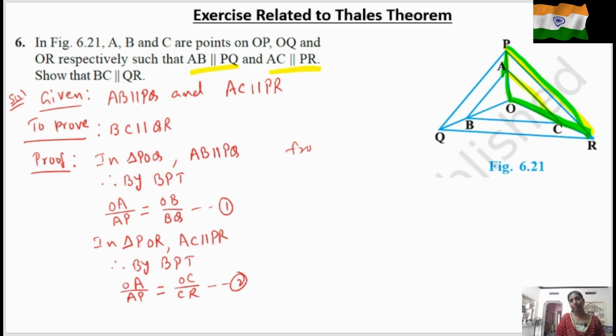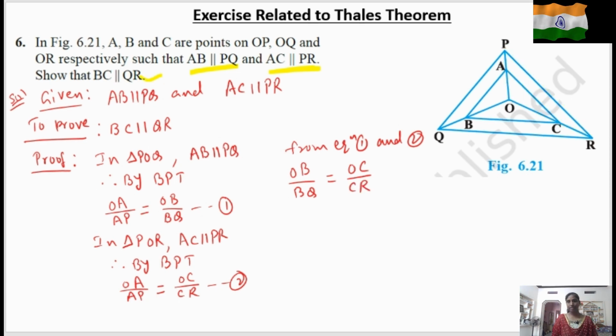Now from equation 1 and 2, you can see that in equation 1 and equation 2, left hand sides are equal. So equate the right hand sides. So OB by BQ is equal to OC by CR. Okay, now we can see this triangle, triangle OQR, this yellow triangle.